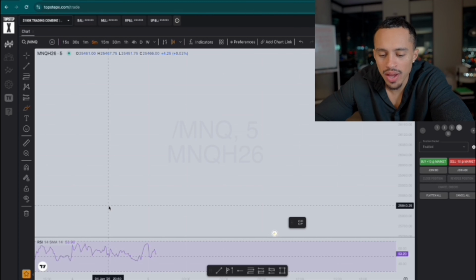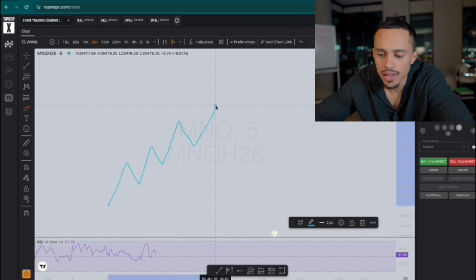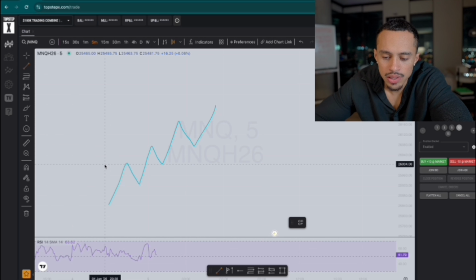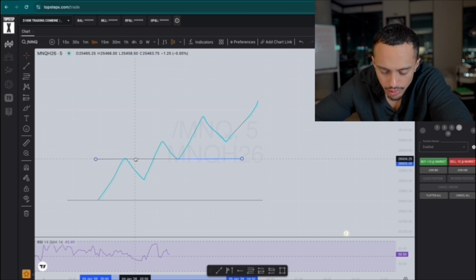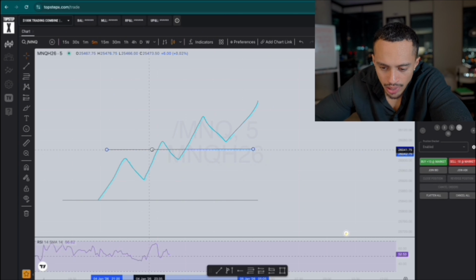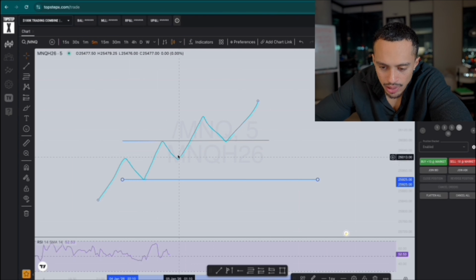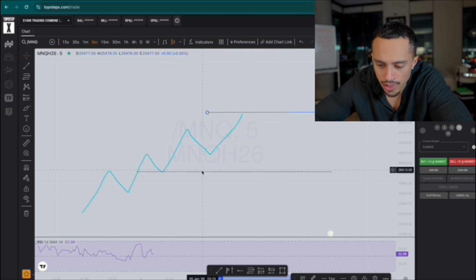As you know, when I was on my whiteboard, I was talking about higher highs, higher lows. Okay, beautiful. So now what we're gonna do here is get two trend lines. As you can see, we have an uptrend here, and we got a higher high right here, and this is the higher low, right? We move up again, higher high, higher low, and again, higher high, higher low, okay?